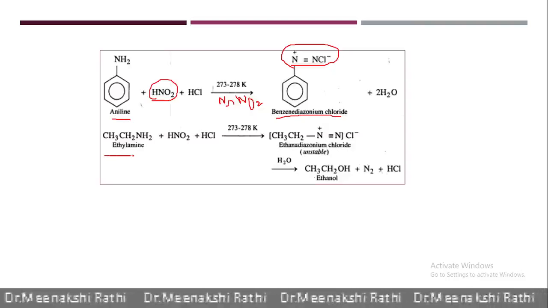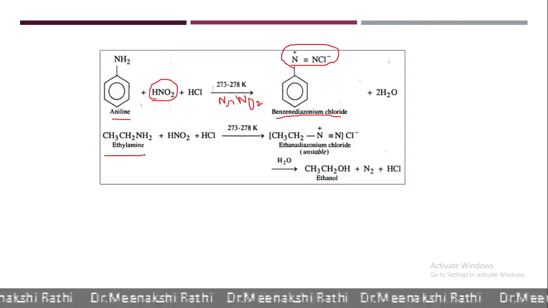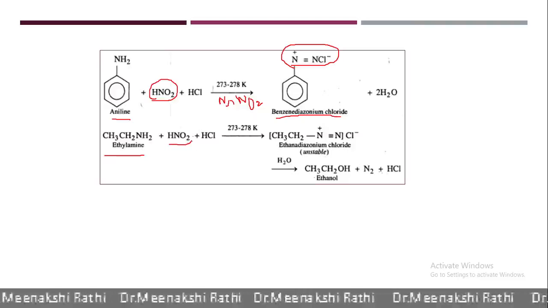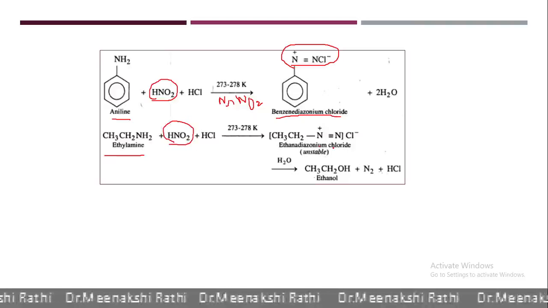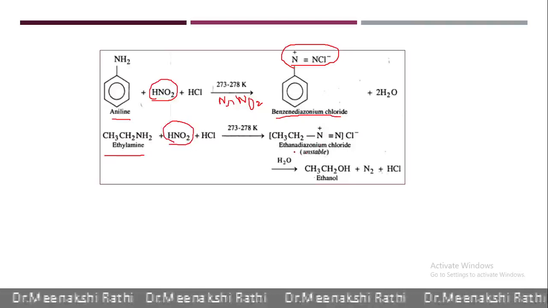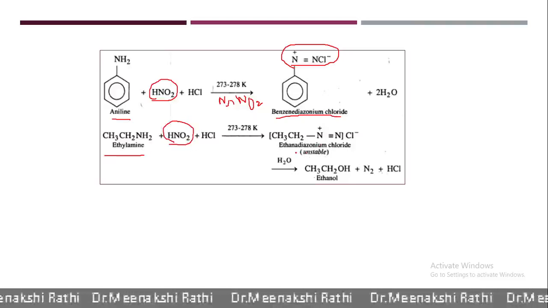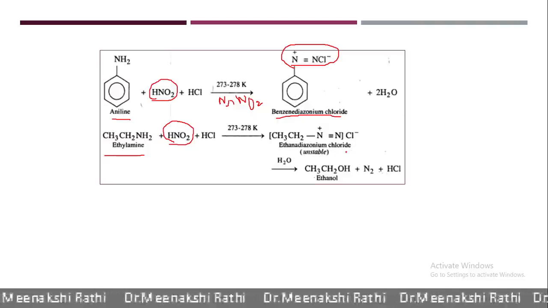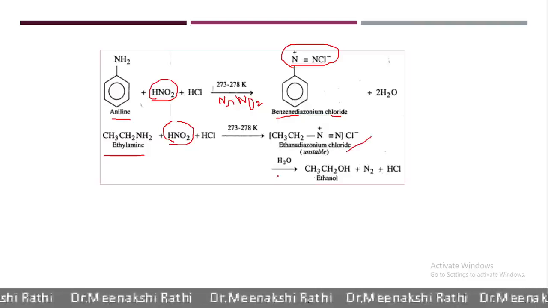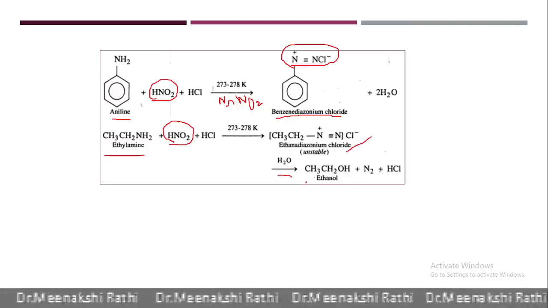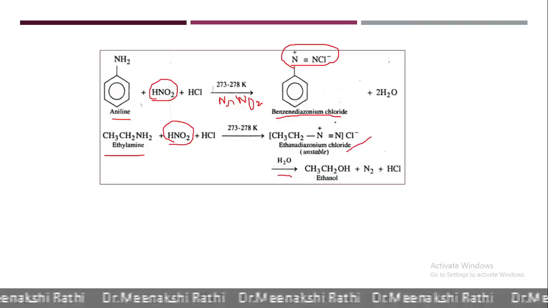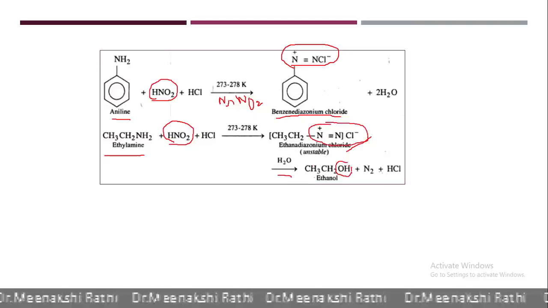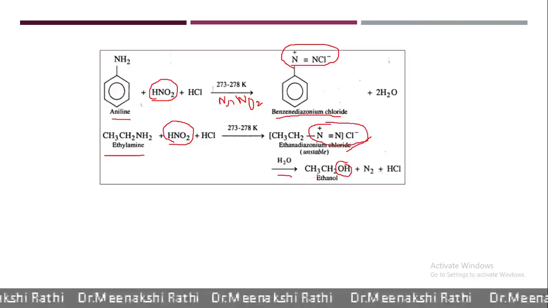But when aliphatic primary amine, for example ethylamine, reacts with nitrous acid, no doubt it also gives diazonium salt, that is ethane diazonium chloride. But these salts are highly unstable and they easily undergo hydrolysis and form alcohol. The diazonium group gets replaced with OH group and alcohol is formed.